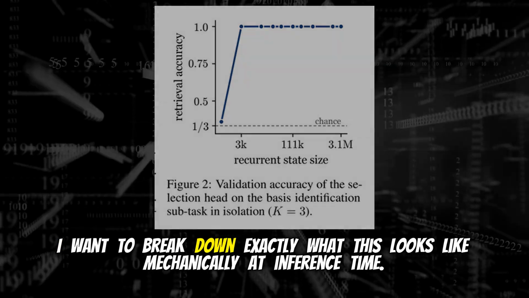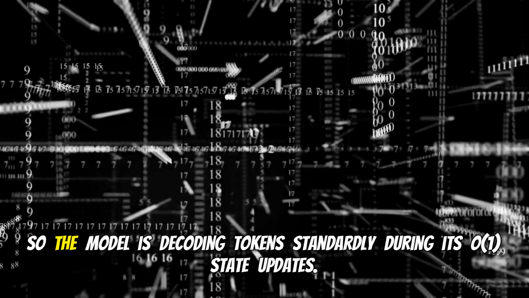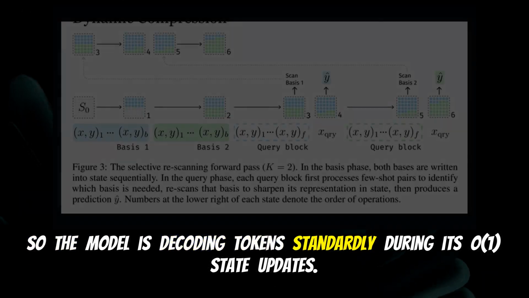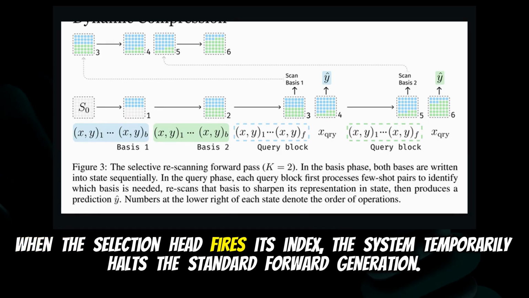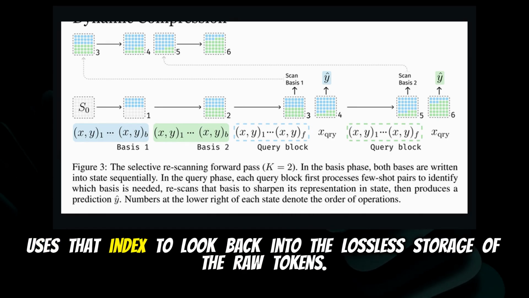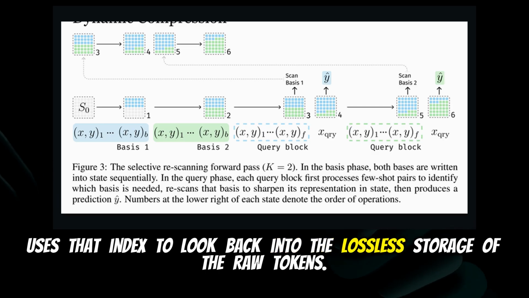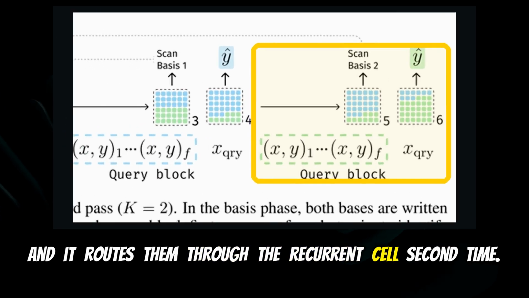I want to break down exactly what this looks like mechanically at inference time. So the model is decoding tokens standardly, doing its O(1) state updates. When the selection head fires its index, the system temporarily halts the standard forward generation. It just pauses. It uses that index to look back into the lossless storage of the raw tokens, pulls the exact block of 21 tokens that define function number 2, that's the B equals 16 pairs plus some overhead, and it routes them through the recurrent cell a second time.